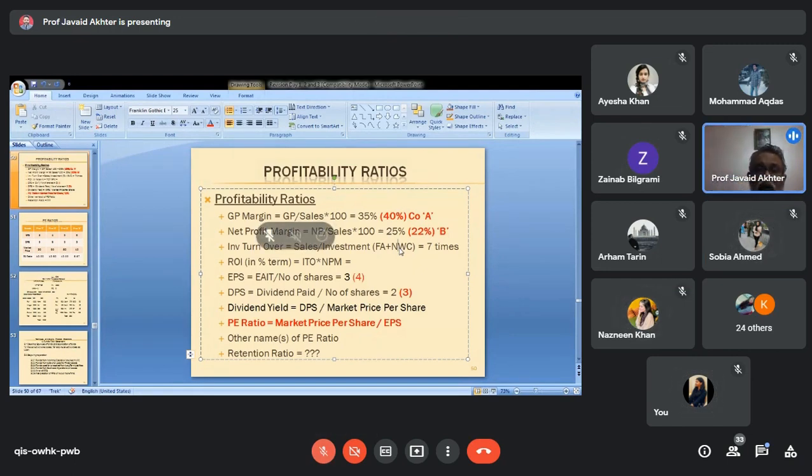So investment turnover can be calculated by dividing sales by investment. If you divide sales by investment, you get investment turnover. Another important ratio is return on investment. How do we calculate return on investment? Investment turnover that we have calculated just above, you multiply by the net profit margin that you calculated here.